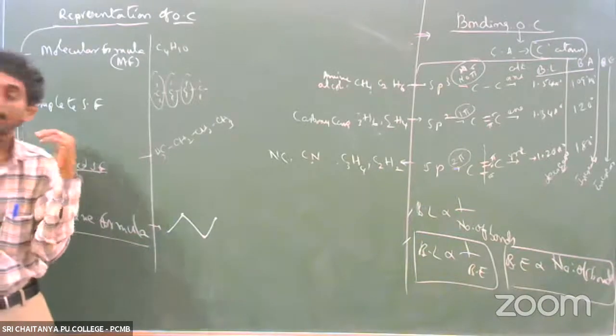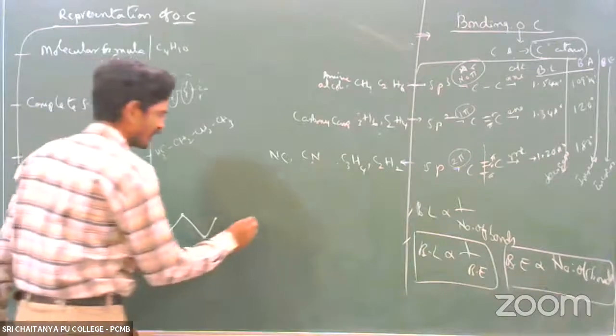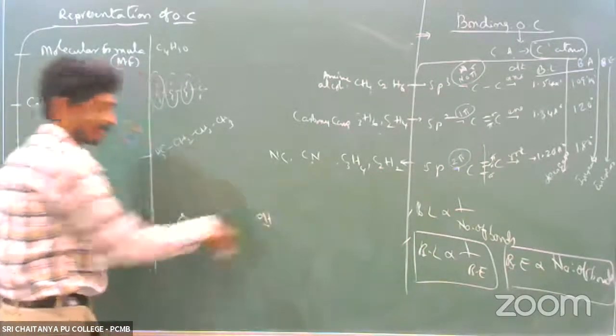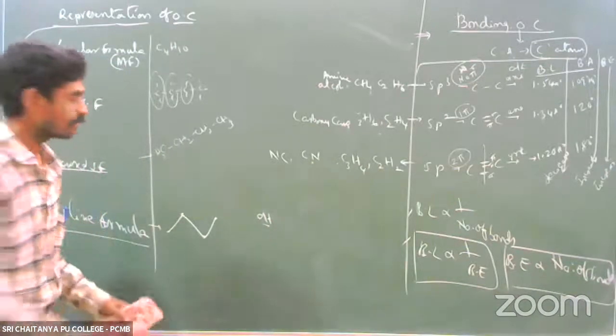Functional groups are also represented. For example, if OH is there, OH is the functional group, not a hydrogen alone. It is the functional group we are representing. Functional groups and heteroatoms are represented. This is called bond-line formula.